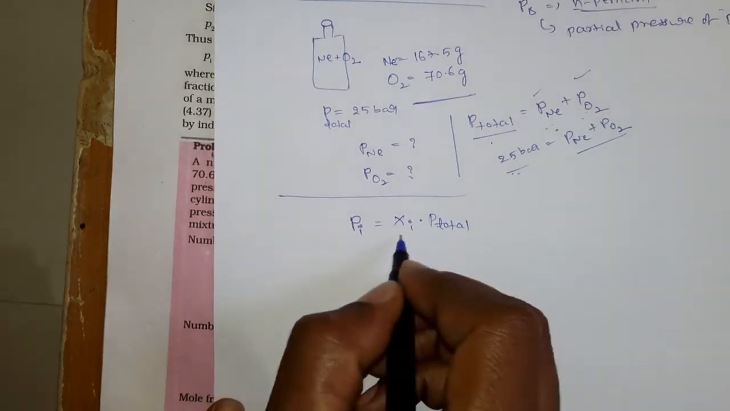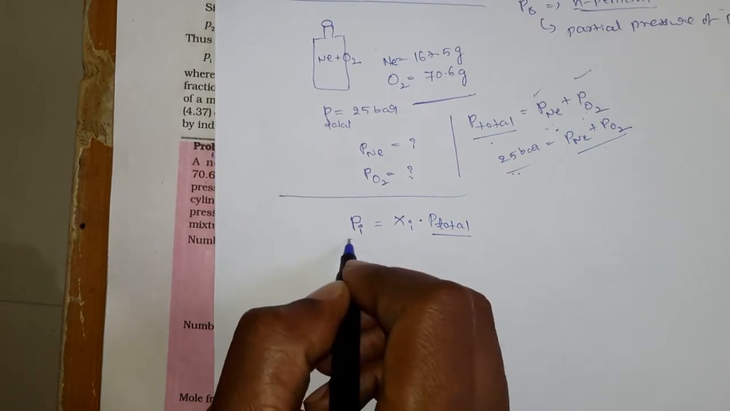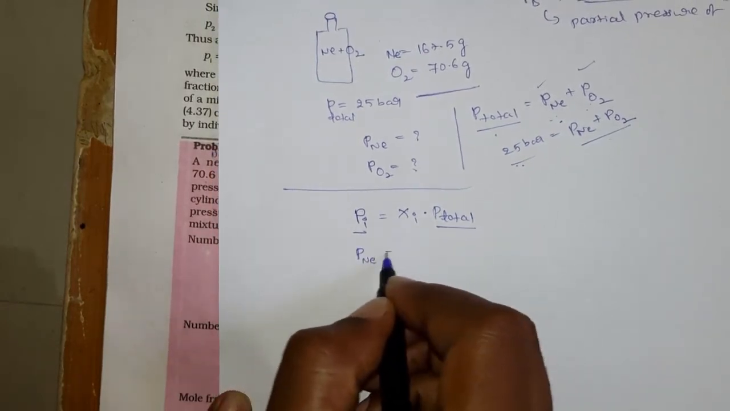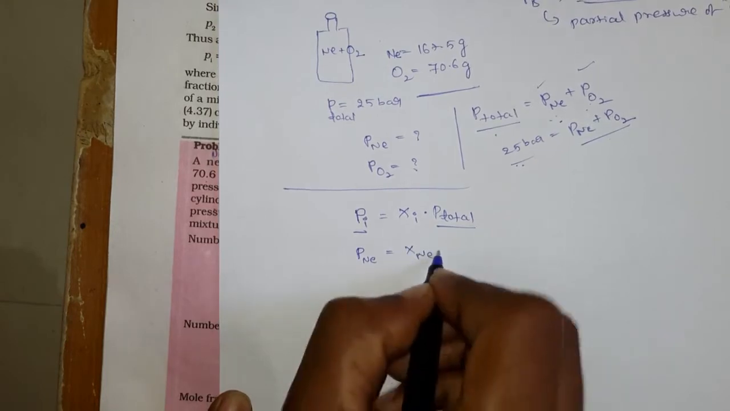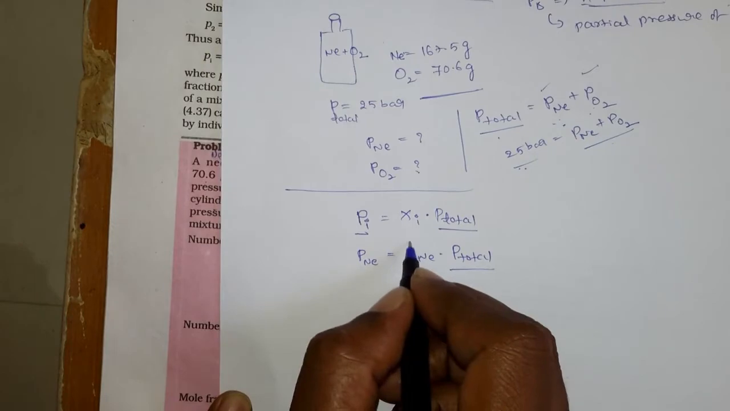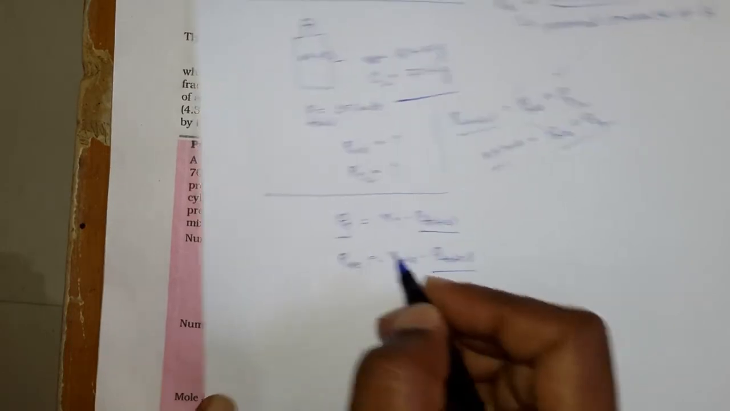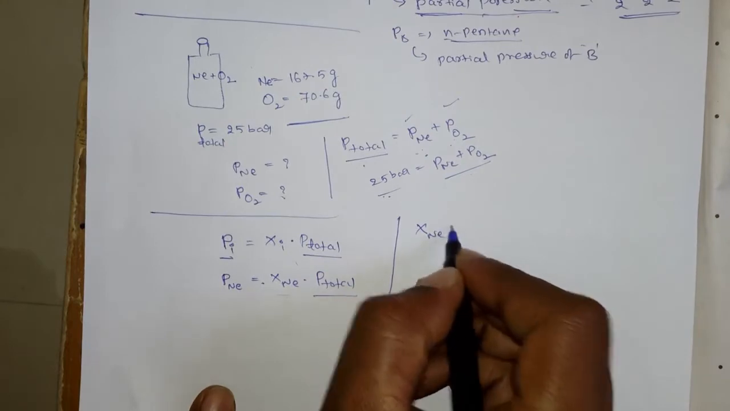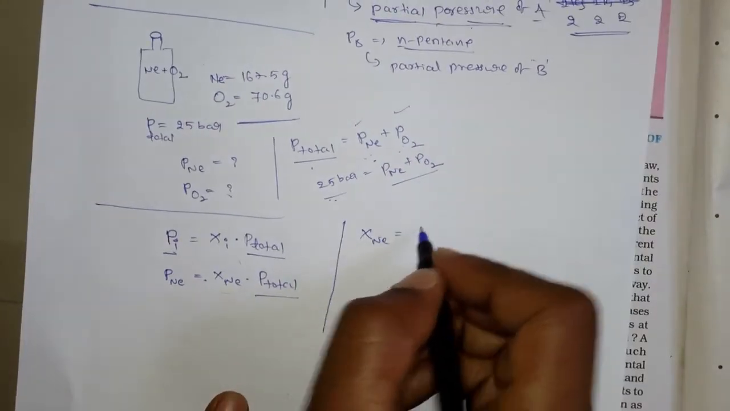Okay, so that means we know the P total, we have to calculate the Pi. Pi is nothing but, you assume P neon is equal to the mole fraction of the neon into P total. So you know the P total, but we need to calculate the mole fraction. Is it possible to calculate the mole fraction of the neon? What is the mole fraction of the neon?